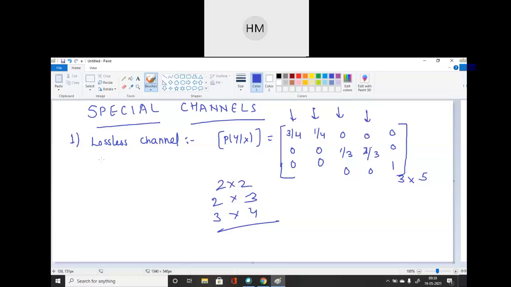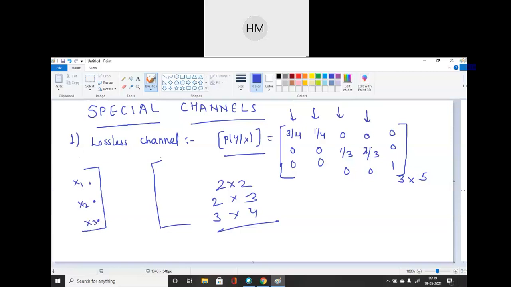And now, yes, you just type. Now, students, after that, what do we have to do? We have to represent this channel. So we have to draw one channel diagram for this, mentioning all the inputs and outputs. I'm waiting for your answer, Aditi. Till that time, students, please draw this channel diagram. Okay, we have represented the channel by the channel matrix P of Y given X. Now drawing the channel diagram.